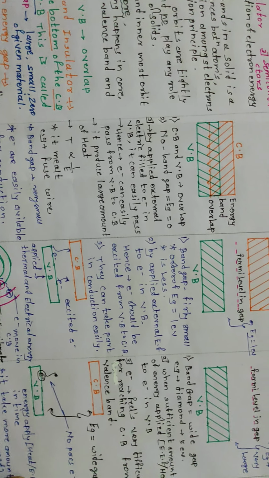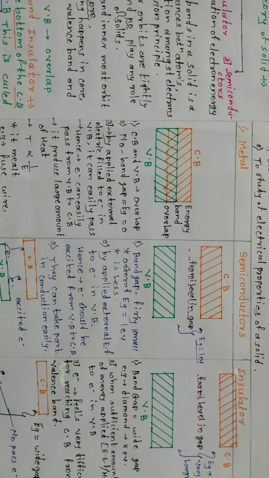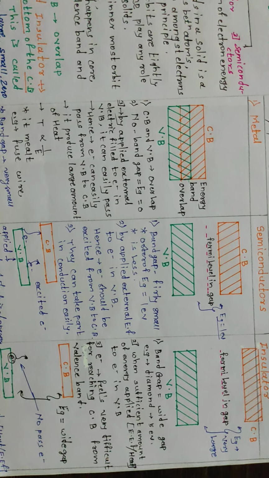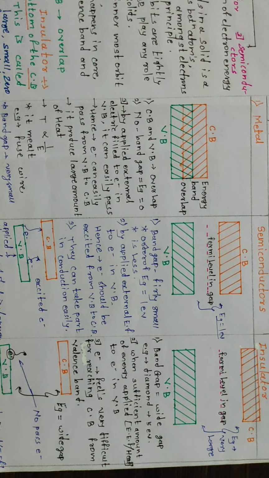The next one is the semiconductor. In a semiconductor, the band gap is fairly small, on the order of about 1 electron volt. That is, the band gap is less.